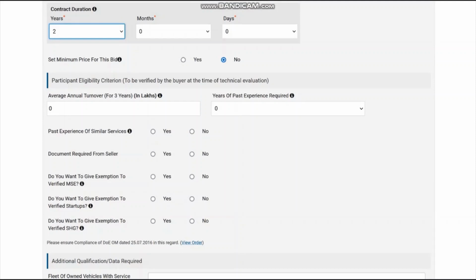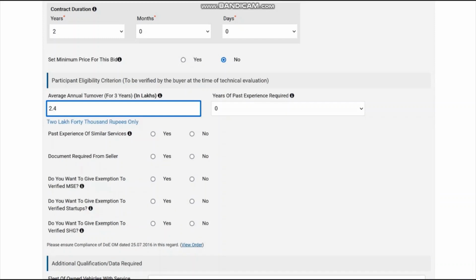Participant eligibility criteria, so you have to give an average annual turnover for 3 years. Say my contract is 4.8 lakhs per year, so I need say 50% of this value, so I will say 2.4 lakhs would be my average annual turnover requirement.